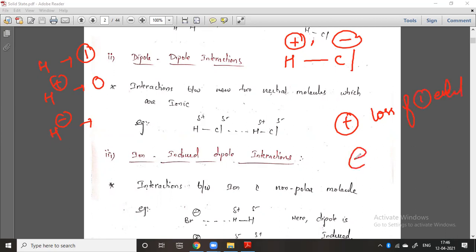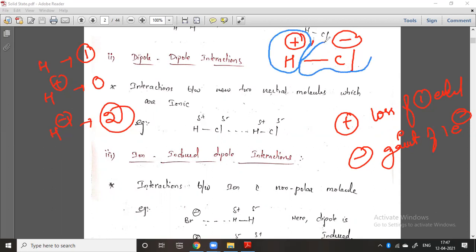H minus means gaining of one electron. Actually it has one, but it gains one extra electron, so it has two electrons. You should understand here that H plus means there are no electrons in the hydrogen. So H plus will be eliminated like this, and the Cl minus will be eliminated like this. Remember, Cl minus means it needs one electron. This is its own electron, and this is the extra electron. It is accepted by this Cl, and it forms Cl minus.